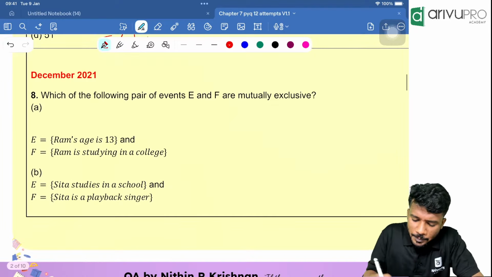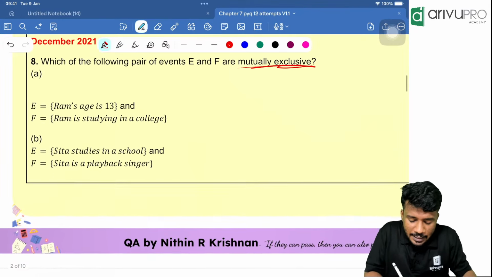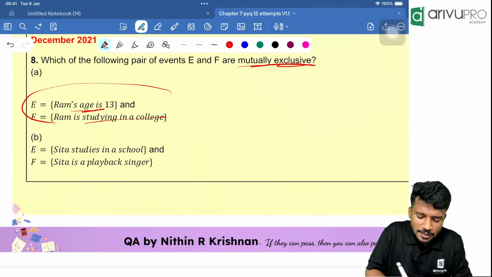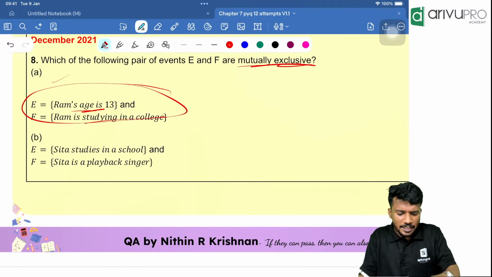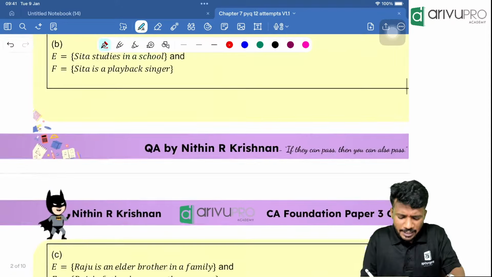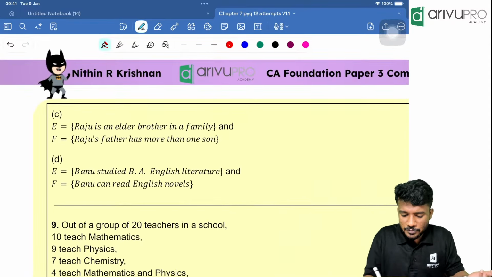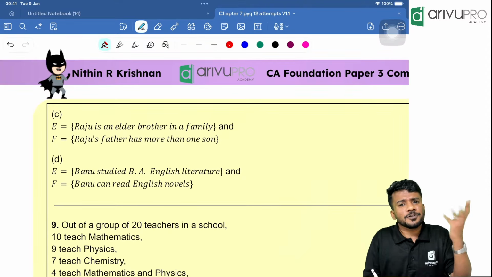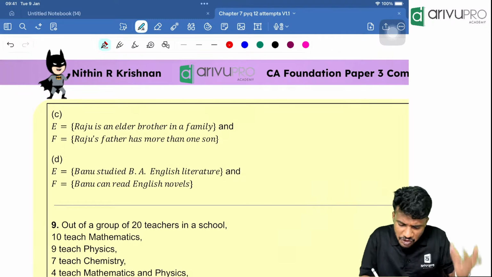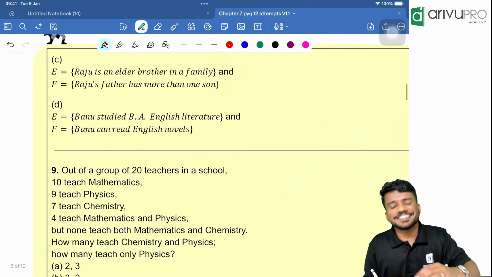Now, which of the following pair of events E and F are mutually exclusive? Ram's age is 13 and he is studying in college. That means that is mutually exclusive. Option A itself is the answer. Sita studies in a school, playback singer. That is not necessarily mutually exclusive. Raju is an elder brother in the family. Raju's father has more than one son. That is not mutually exclusive. Then Banu studied BA English. She read what? The English novel. That is not mutually exclusive. So option A is the answer.